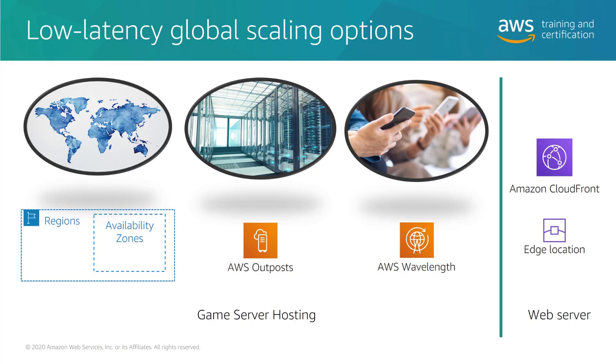Amazon CloudFront is a high-speed content delivery network, which may be useful in delivering low-latency static content to players. Edge locations cache CloudFront data for even lower latency. This is not directly useful with game server hosting because game servers are stateful.